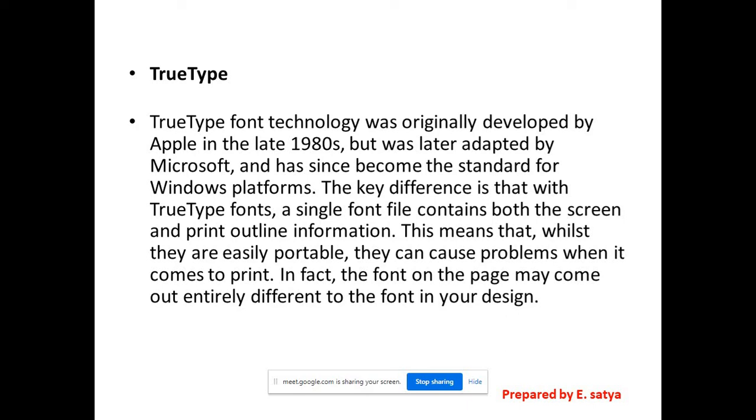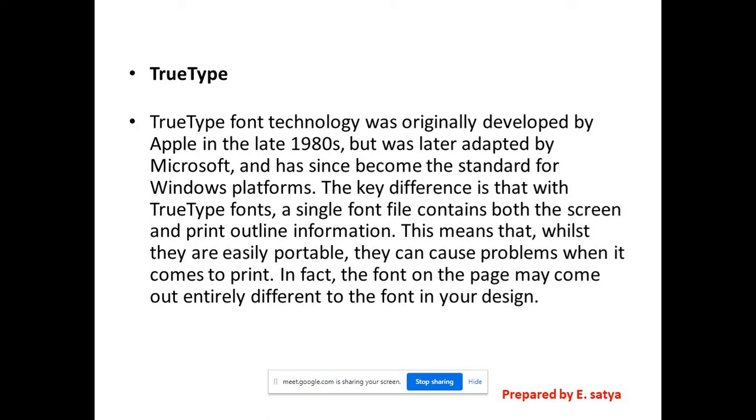Here, TrueType. TrueType font technology was originally developed by Apple in the late 1980s, but was later adapted by Microsoft and has since become the standard for Windows platforms. The key difference is that with TrueType fonts, a single font file contains both the screen and print outline information, right?